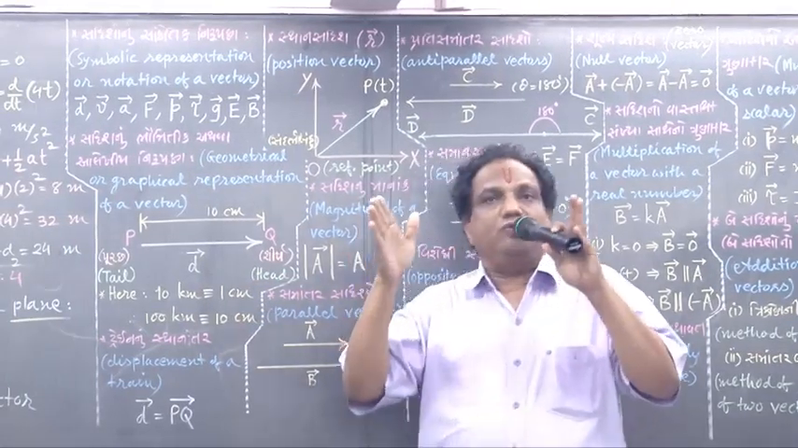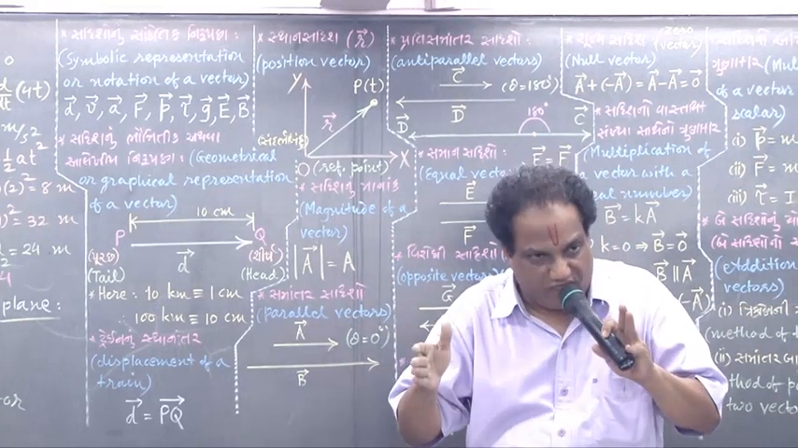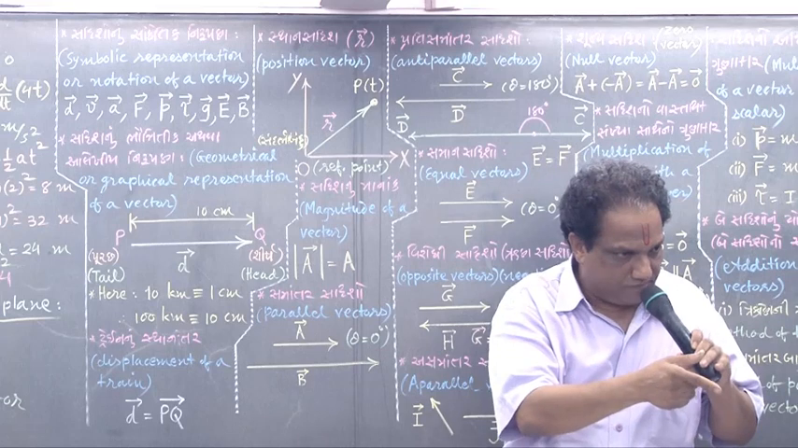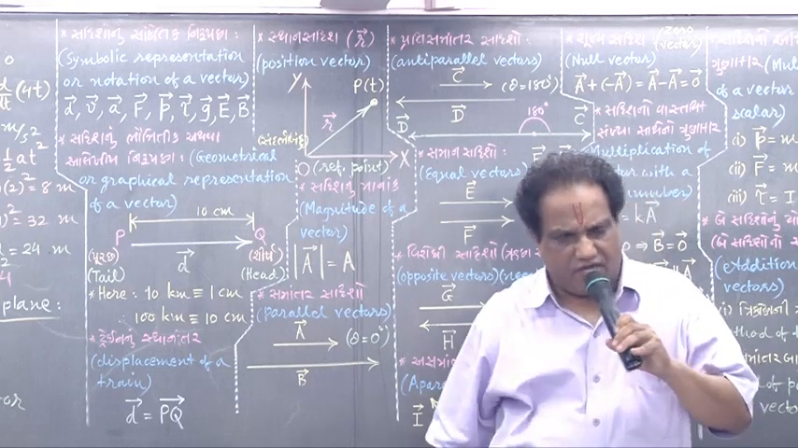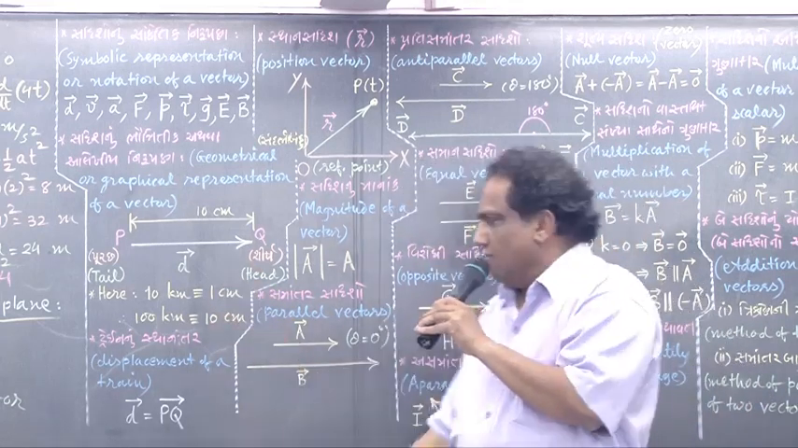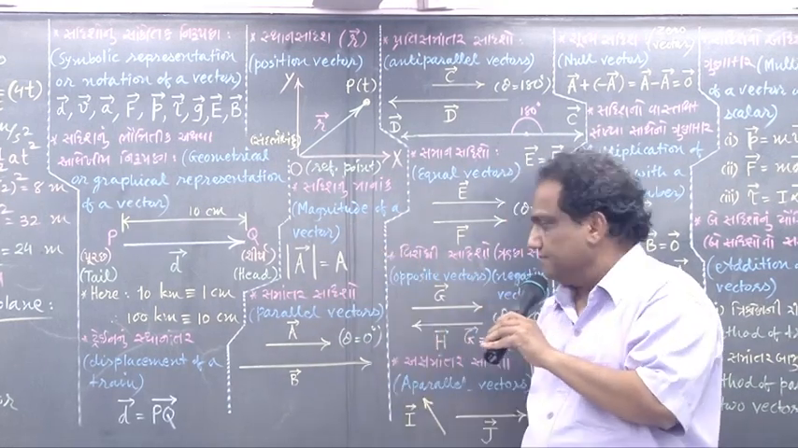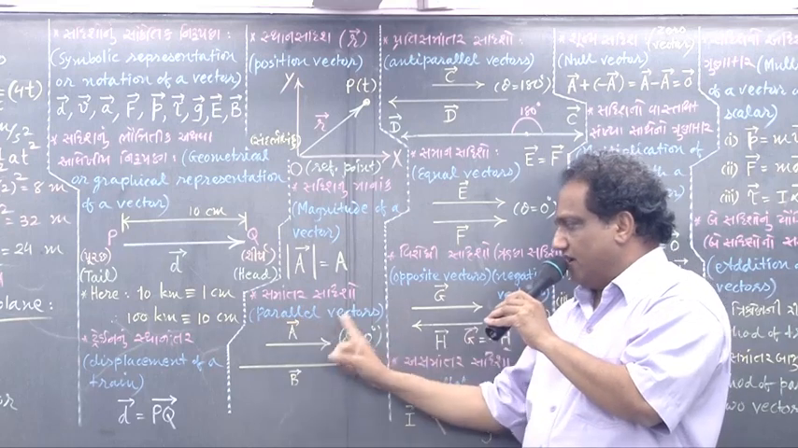Now that modulus or magnitude of a vector is either 0 or positive. It is never negative. Modulus of any vector is either 0 or positive. Then we go for parallel vectors.